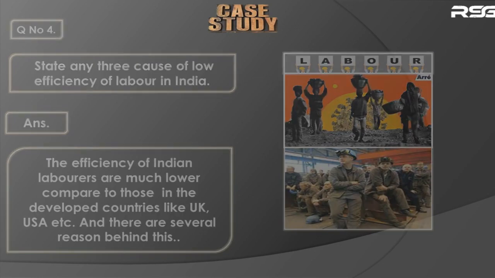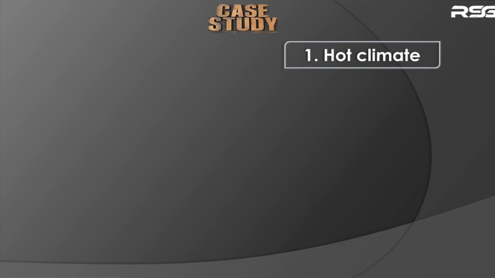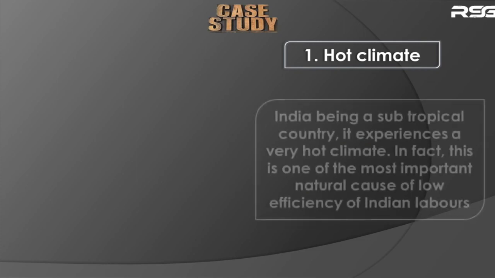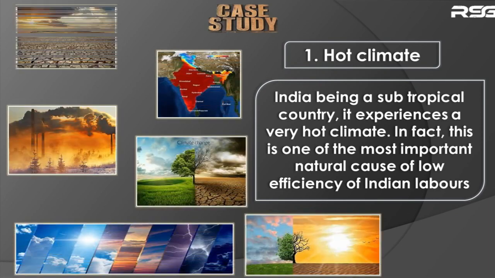Okay, the very first reason is the hot climate. By the way, remember that I'm talking from the Indian point of view. We're going to discuss why the efficiency of Indian labor is very less compared to the rest of the world. First is hot climate. India being a subtropical country, it experiences a very hot and humid climate.